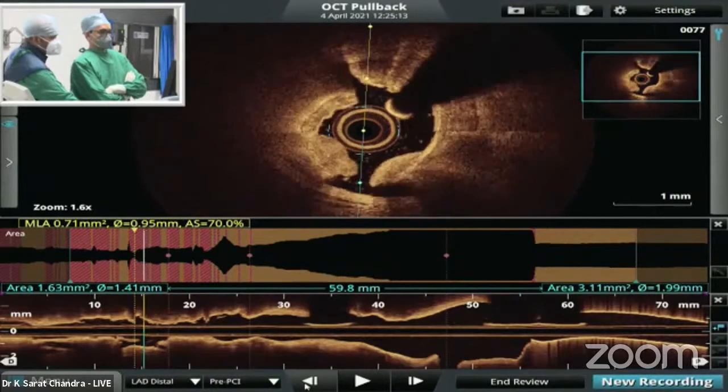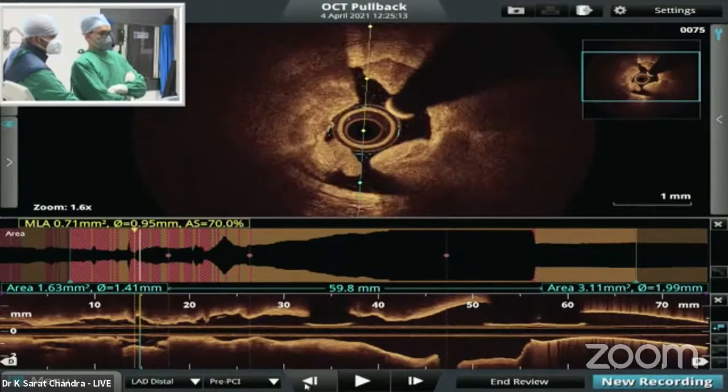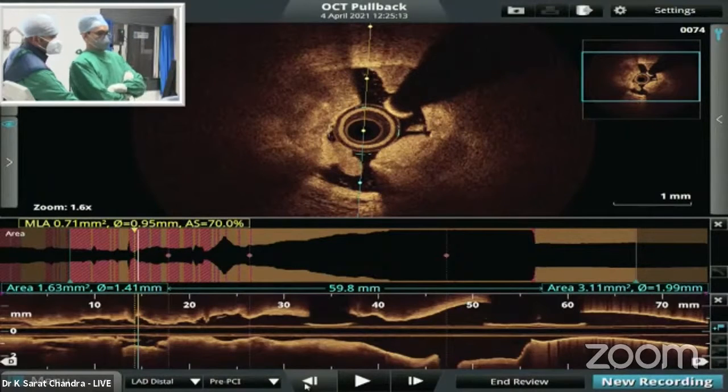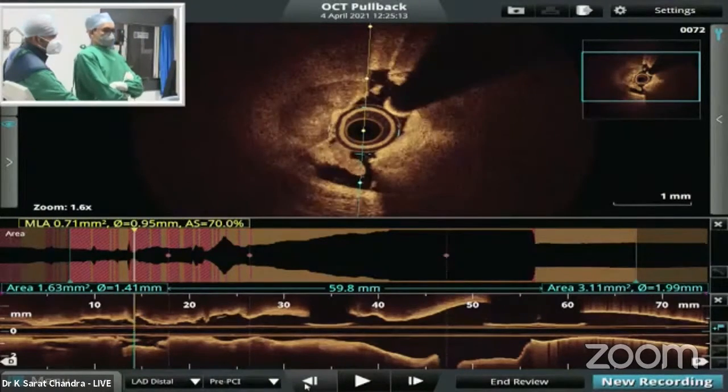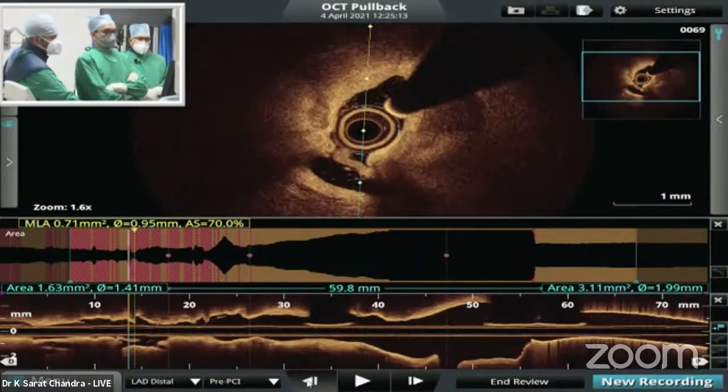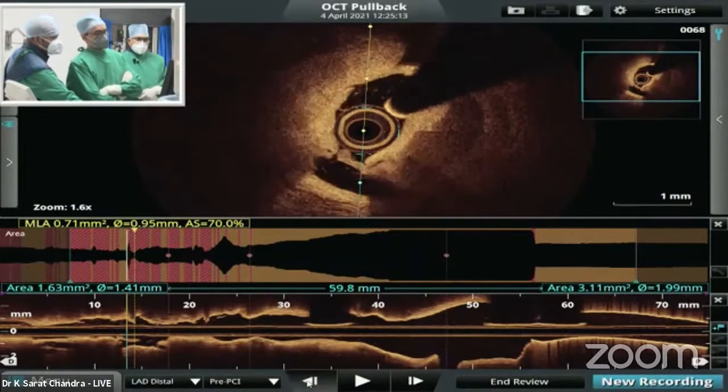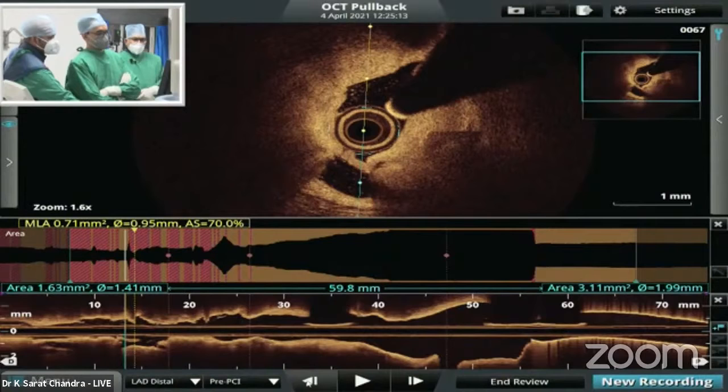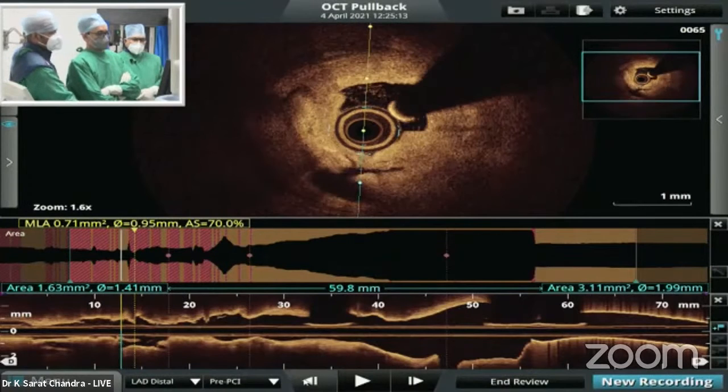Otherwise, the chance of under expansion is very, very high. Is it thrombus there, sir? No, not thrombus. This is the thrombus in the center, but on other sides you can see calcium. Yeah, that's what I was asking. Move. There is thrombus also at 6 o'clock. Yeah, thrombus is there.